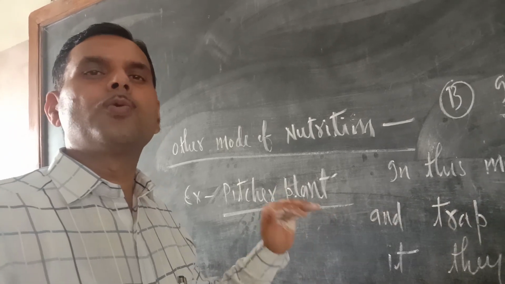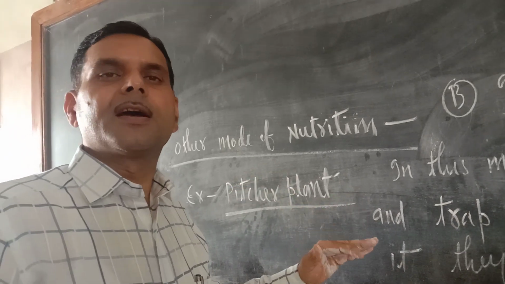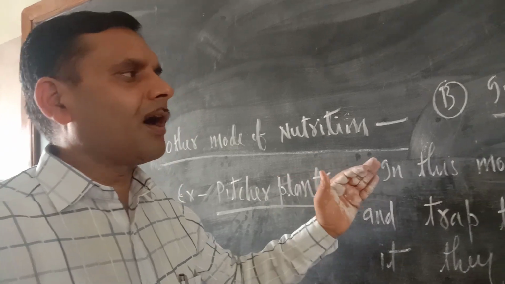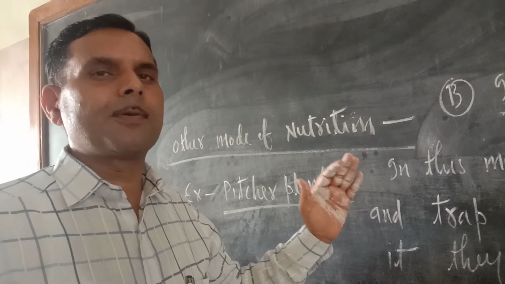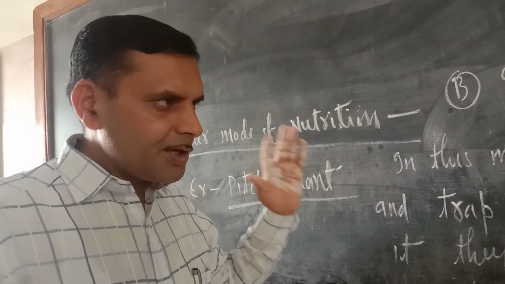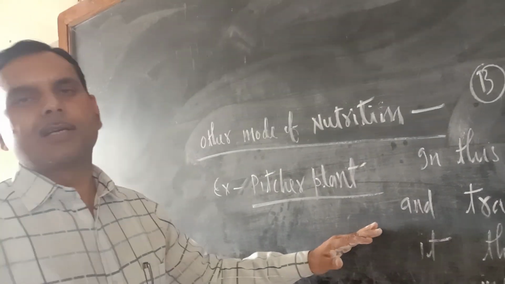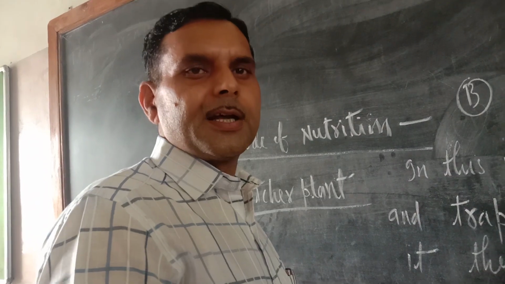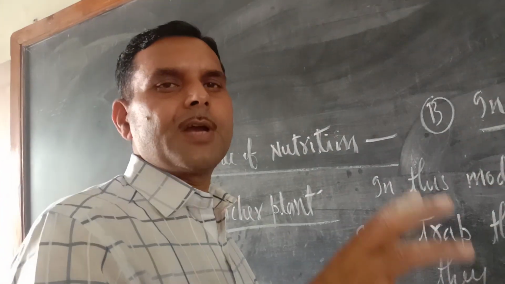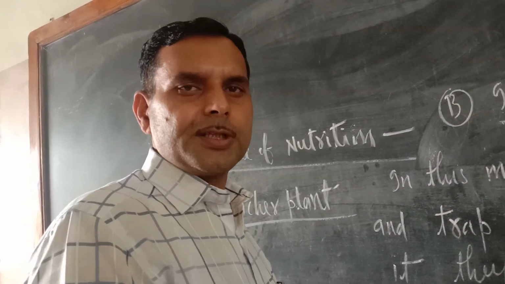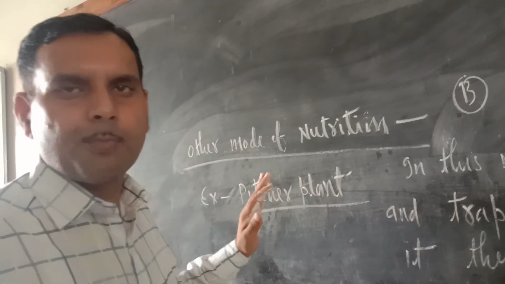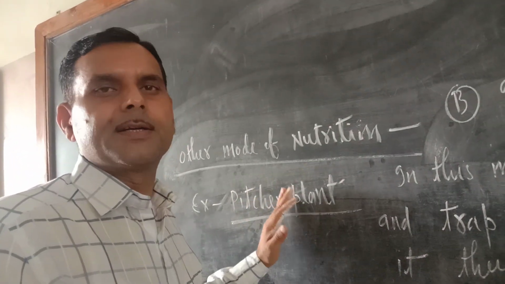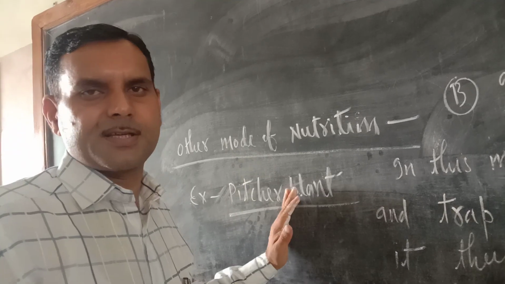That is why, to compensate their nutrition, they follow the insectivorous mode of nutrition. In this mode, they not only take the help of leaves, they take the help of digestive enzymes also. So this pitcher plant is a very important plant in the forest.